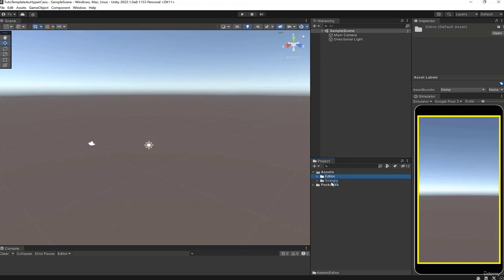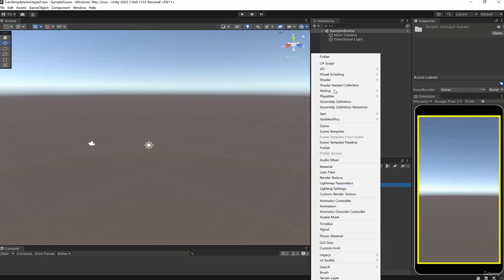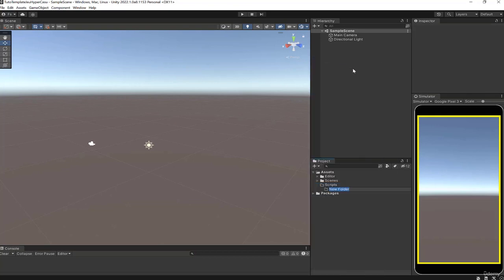Now we have Editor, which is a folder reserved for Unity. We have the scenes that are, well, the different scenes of your game. We need several folders. So I'll create several folders. The scripts. We'll need prefabs. We'll leave it at the root.